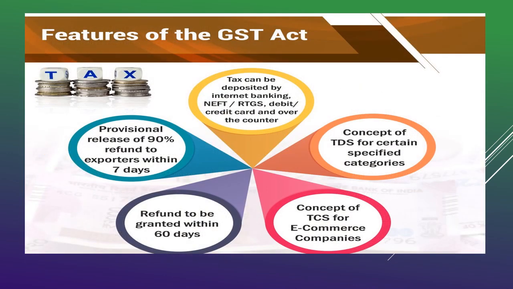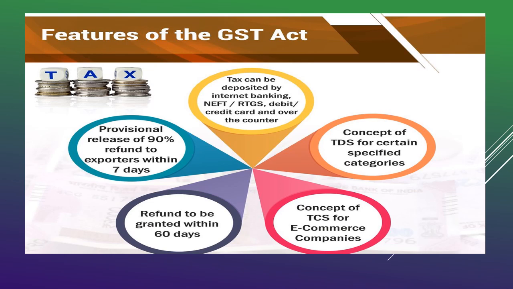So in the case of features of the GST Act, everything has been linked with the network called the GSTN network. The GSTN network is the main body, or controlling authority, through which all the transactions have been computerized and transparently verified, and it has been linked with each other.